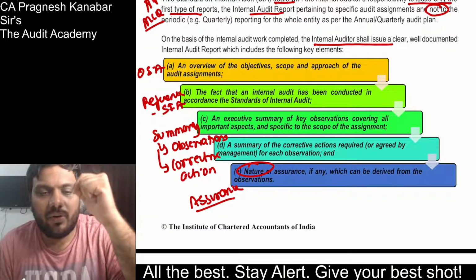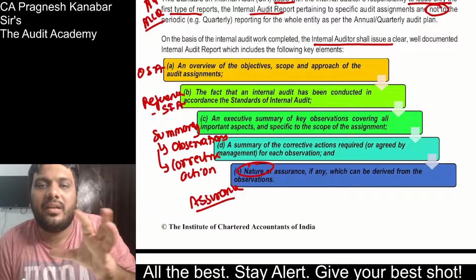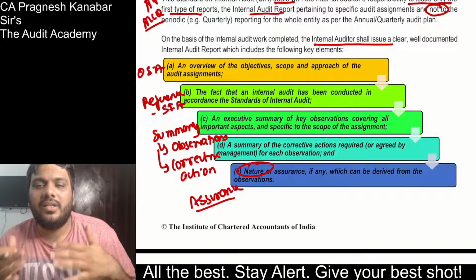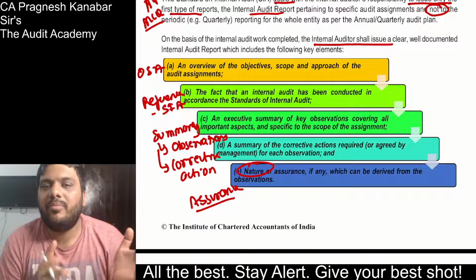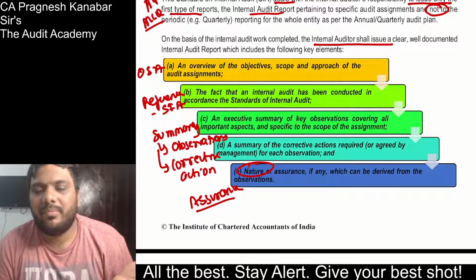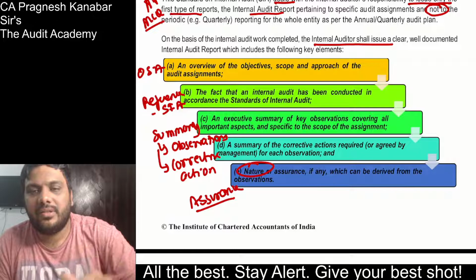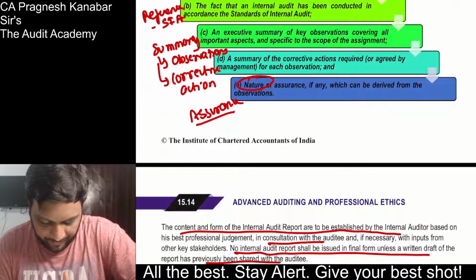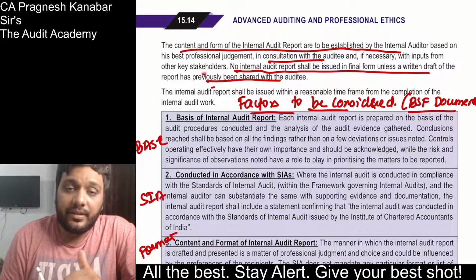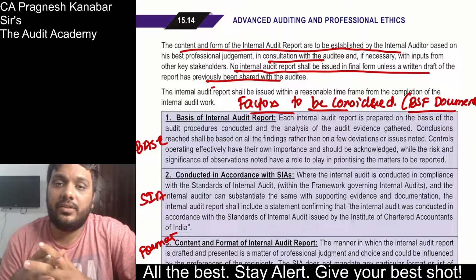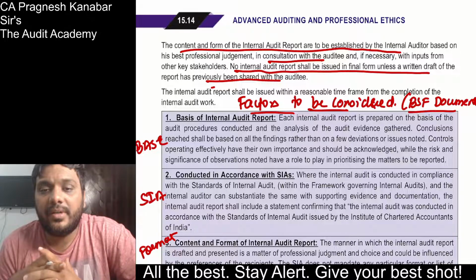But earlier, what I said just 2 to 3 minutes back, generally a report should include certain points. If you remember, make a general list of points also. You can write the same in an internal audit report, in a management audit report also, or in an operational audit report. As I told you, the content and form of the report is actually to be discussed with the management, and then we need to come to that.